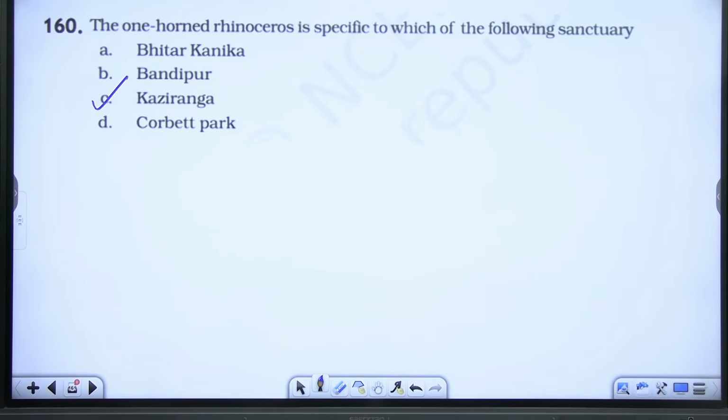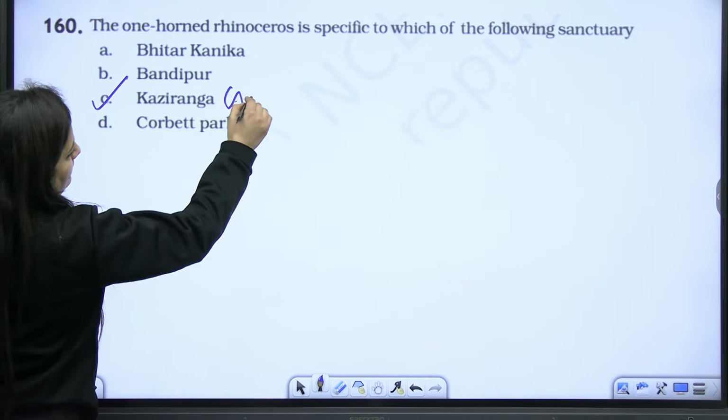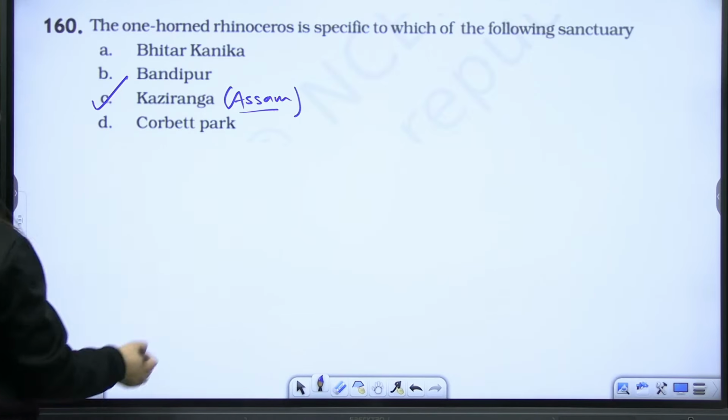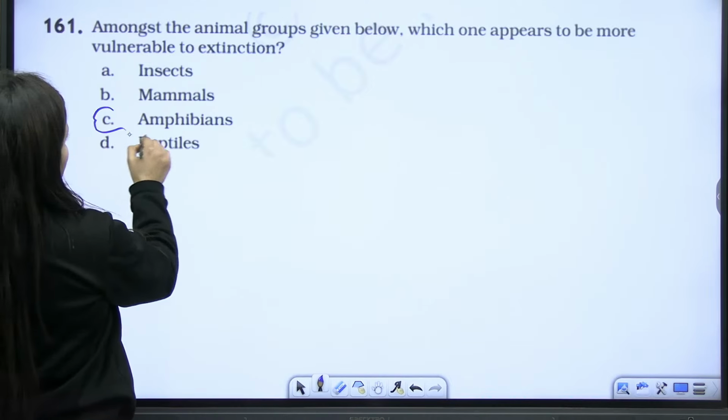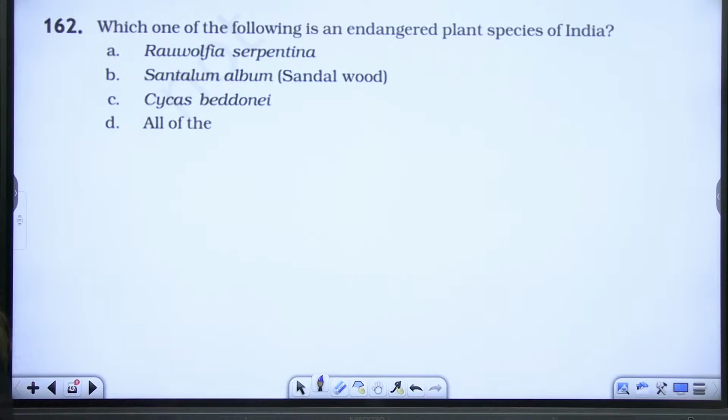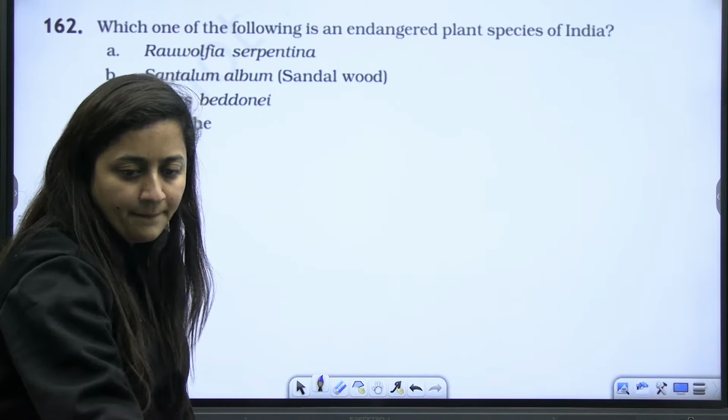Okay. So Kaziranga, right? It is in Assam. Kaziranga National Park, it is in Assam. Next, amongst the animal groups given below, which one appears to be more vulnerable to extinction? Amphibians out of all of this. Next, which is an endangered plant species of India? Which ones are the endangered ones?